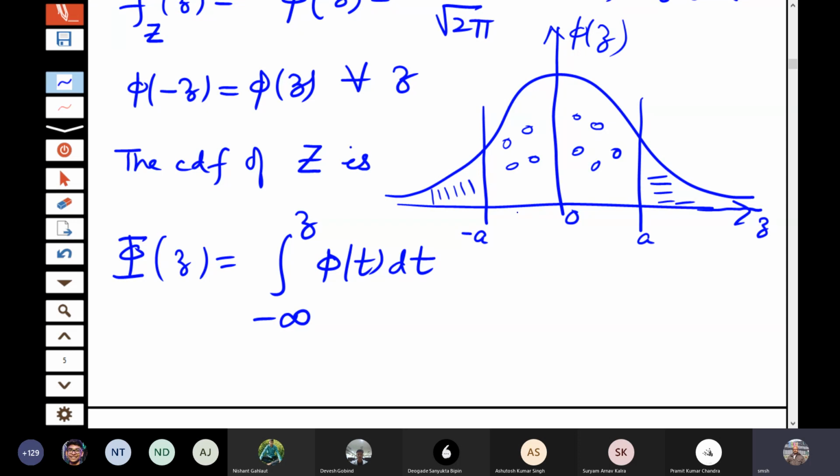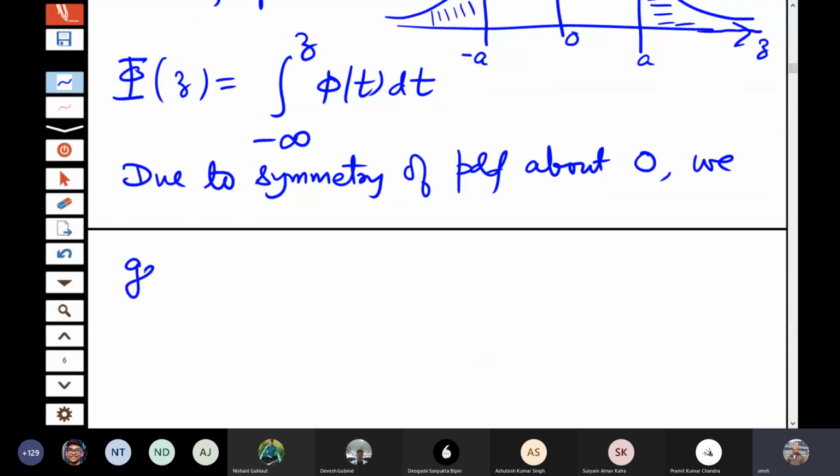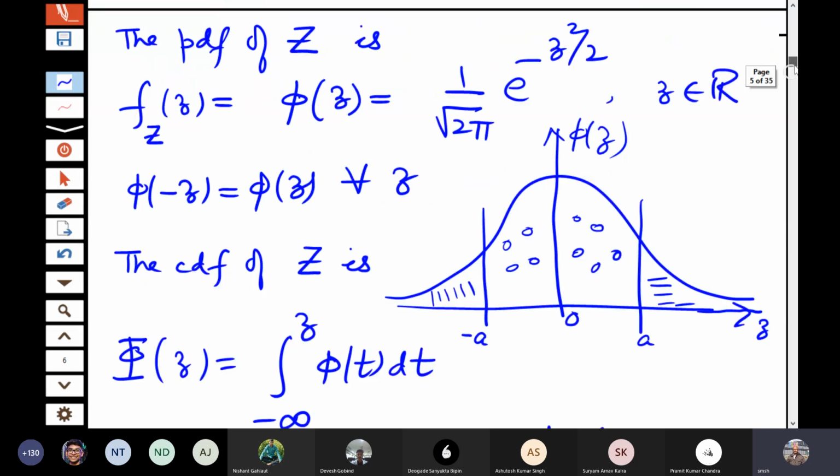Okay, from this you can conclude then, due to symmetry of PDF about 0, we get that phi of minus a is equal to 1 minus phi of a. From this diagram, you see this.